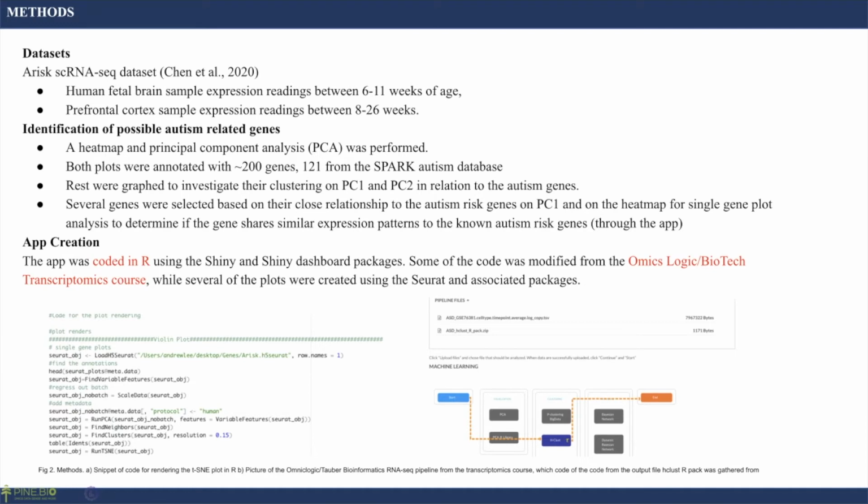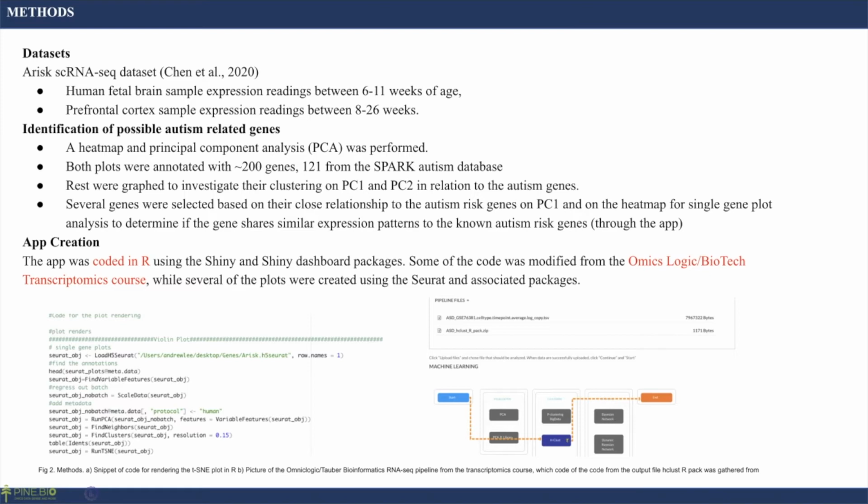My dataset for this was an ARIS dataset from Chen et al. 2020. There were two groups of data. First was the human fetal brain sample readings, and the next was the prefrontal cortex samples. For the identification of possible autism-related genes, I first conducted a heat map and principal component analysis. The plots were annotated with around 200 genes, and 121 of those were from the SPARK Autism database.